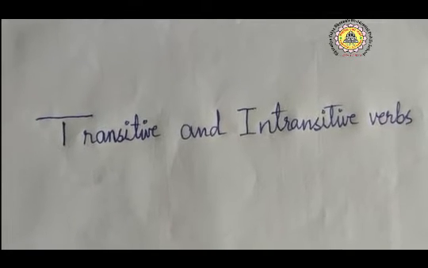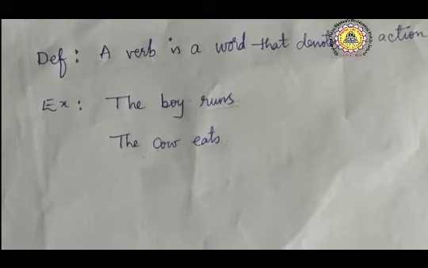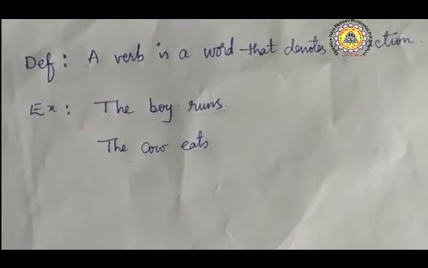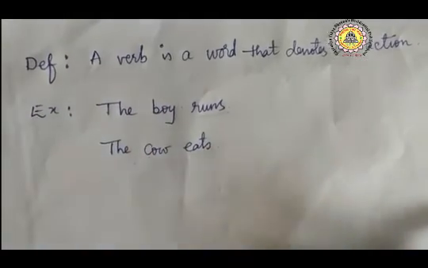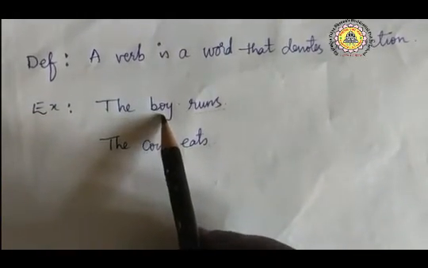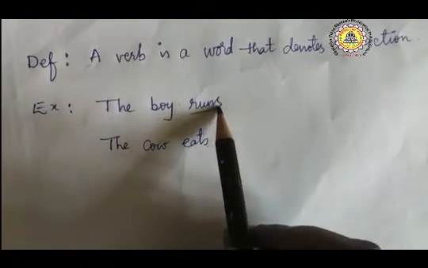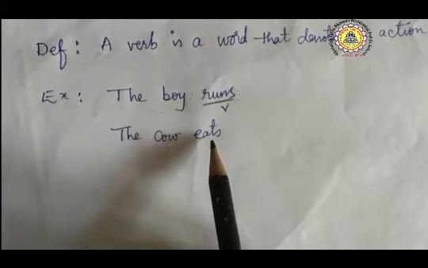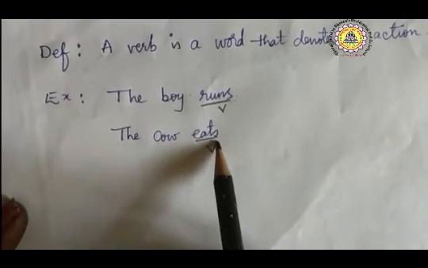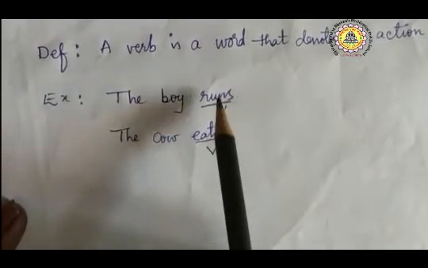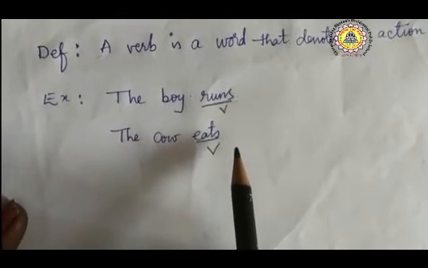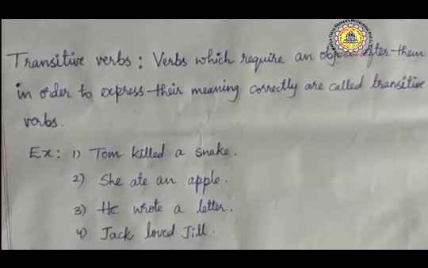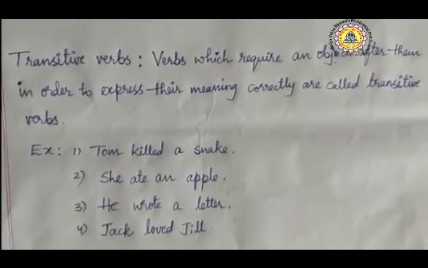So today let us know what is transitive and intransitive verb. First let us recall what is a verb. A verb is a word that denotes an action, or all actioning words are called verbs. Here the boy runs. Here runs is a verb because it is the action denoted by the boy. The cow eats. Here eats is also a verb. So what is a verb? A verb is a word that denotes an action, or all actioning words are called verbs.